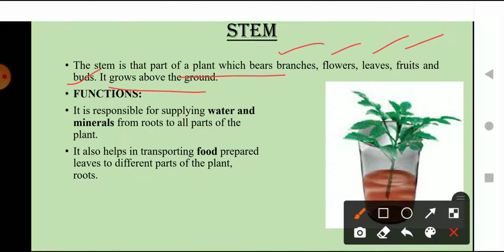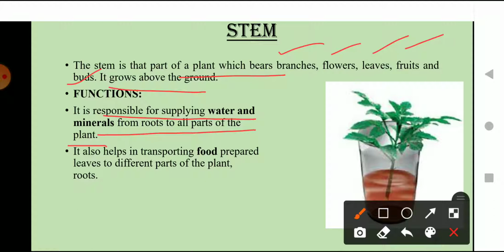Now let's see what the functions of the stem are. The first function of the stem is that it transports water and minerals from the root to different parts of the plant.